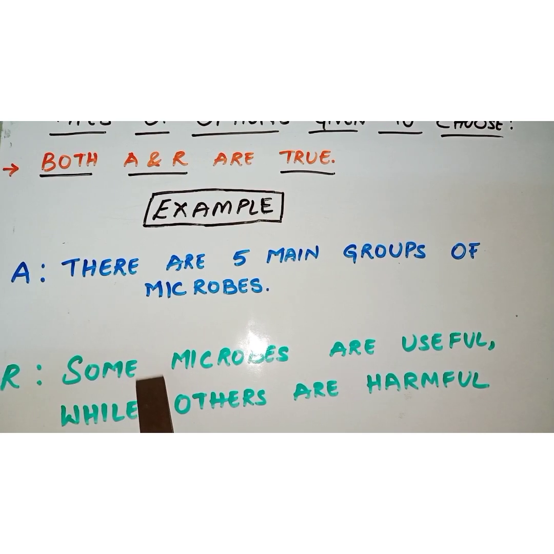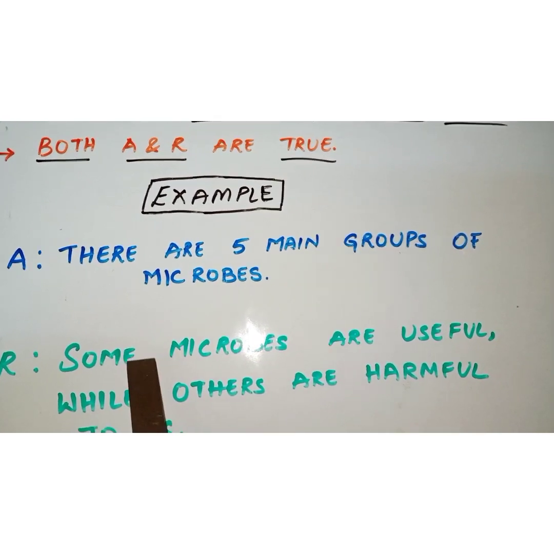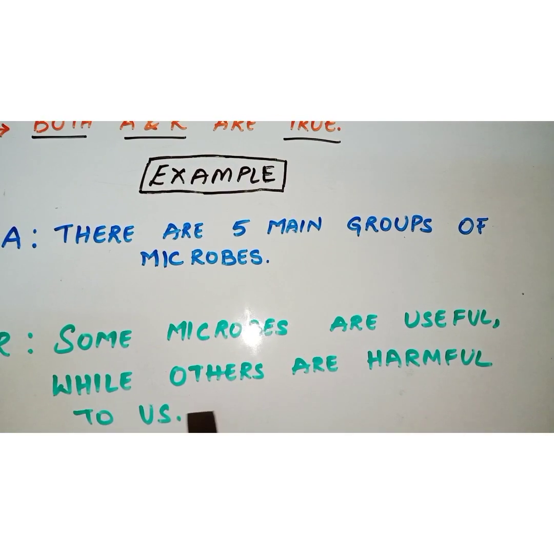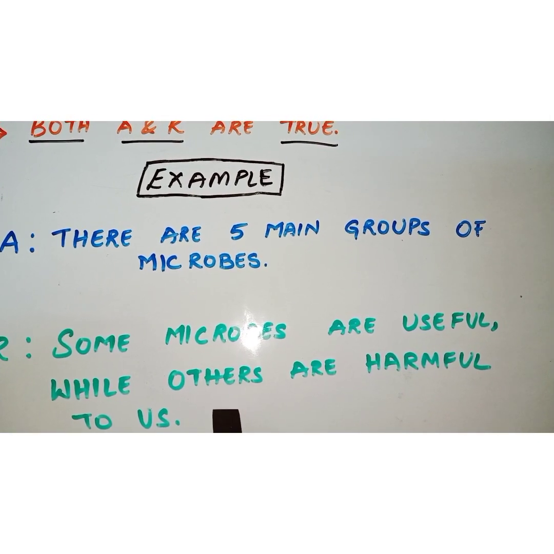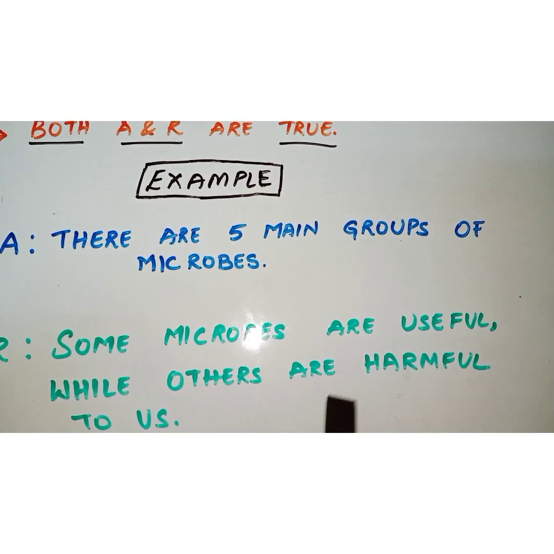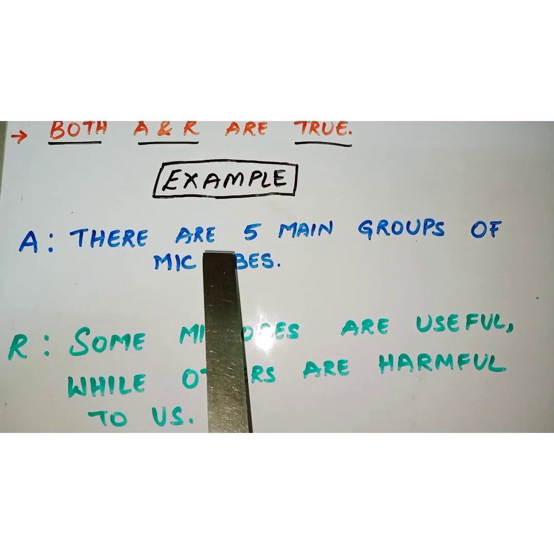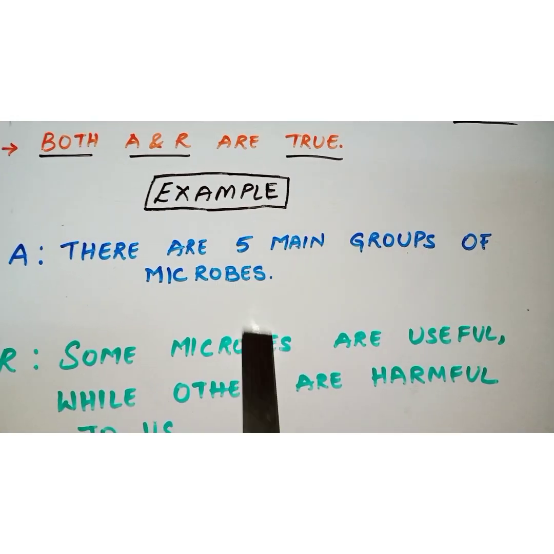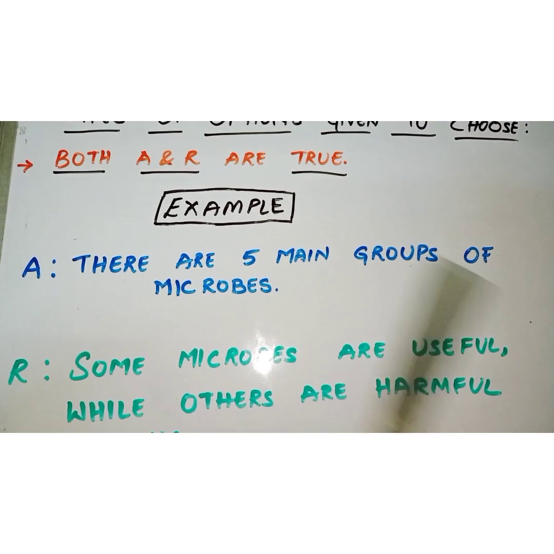Let us look into the next one, that is the reasoning statement. Some microbes are useful while others are harmful to us. Even this statement is true, isn't it? So the assertion and the reasoning, both of them are true. In this way we can conclude this option.